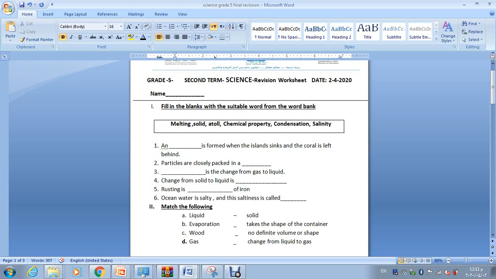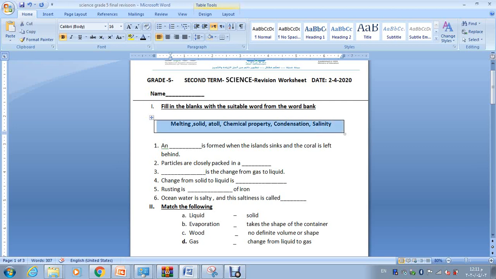Now let's go for the first question. It asks you to fill in the blanks with the suitable word from the word bank. The word bank has the words: melting, solid, atoll, chemical property, condensation, salinity. The first question asks, what is formed when the island sinks and the coral is left behind? From those words, which word do you think is the correct word?